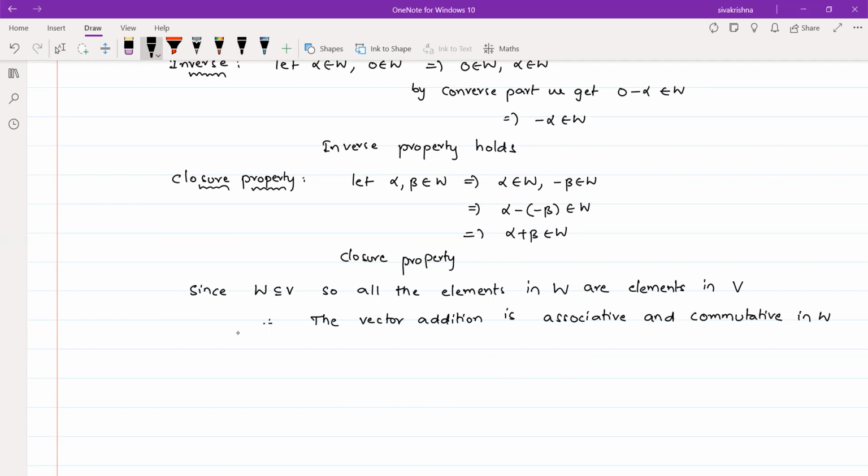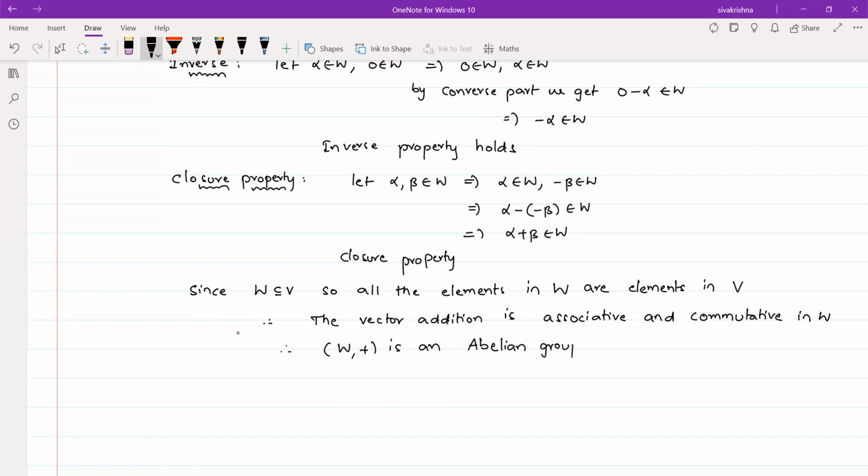Similarly, if you consider two elements in W, clearly those two elements belong to V. Since V is a vector space, clearly the commutative property holds. It means A plus B is equal to B plus A. So we need not prove those two conditions. Here 5 conditions are satisfied: closure property, associative property, inverse property, identity property, and commutative property. Whenever these 5 conditions are satisfied, we can write that W, plus is an abelian group. So this was the first condition in the vector space definition.